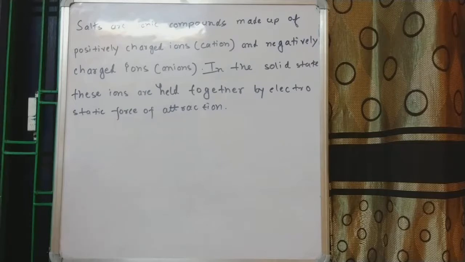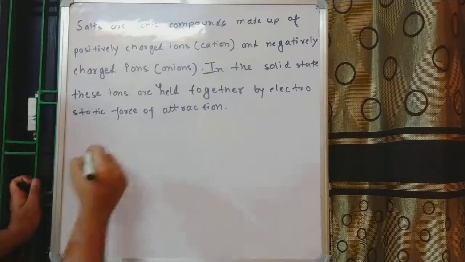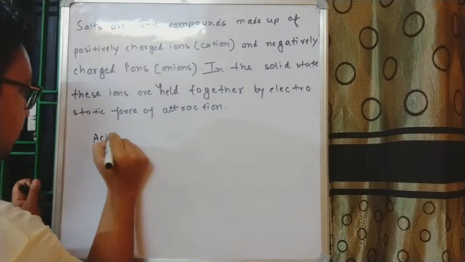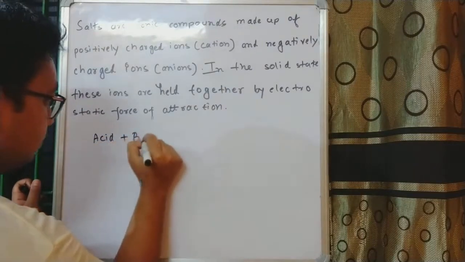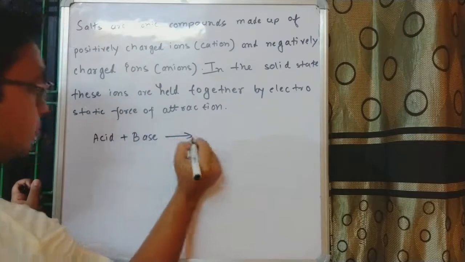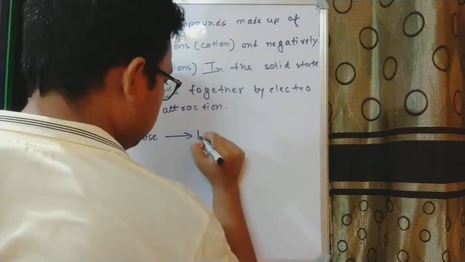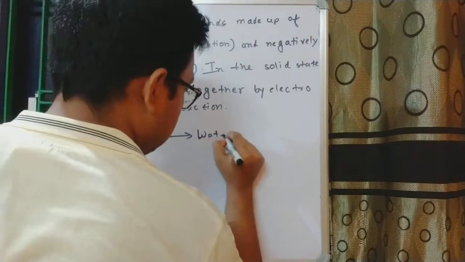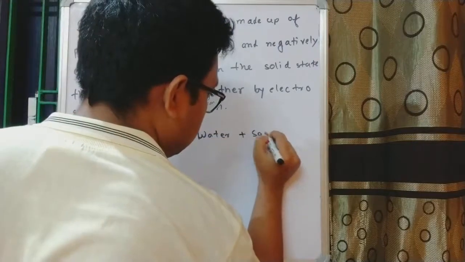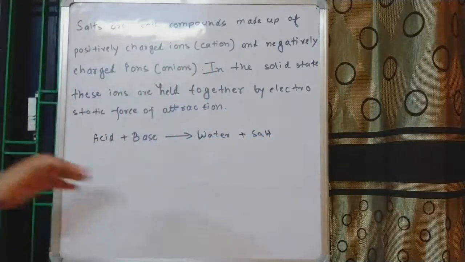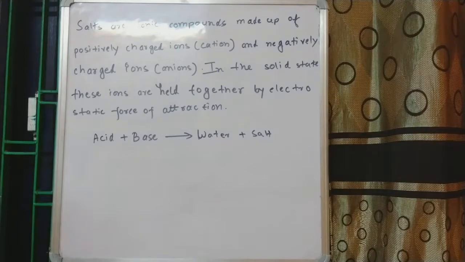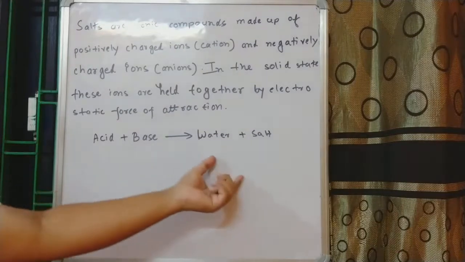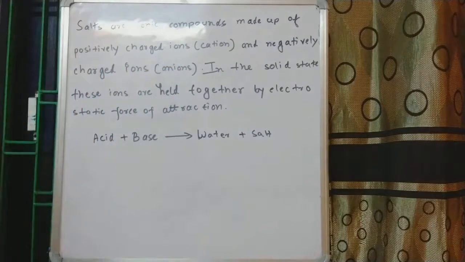It is formed in the reaction between an acid and a base. We know that when acid and base react, they give us water and salt. This is how salts are formed. This is the formation process, and this is the definition of salt.